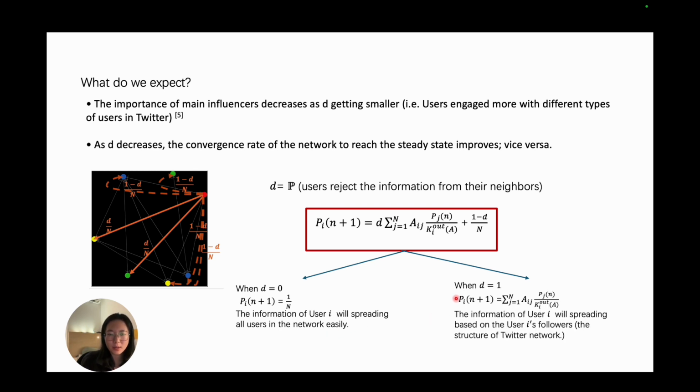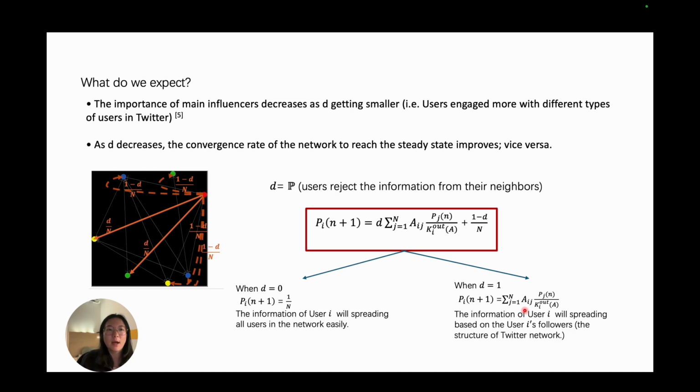And if D is equal to 1, a very large value, the equation becomes this one. This means the information spreading depends heavily on the network structure around user i. If user i is connected with its neighbors, the information spreads, and if they are not connected together, it is hard to spread information from the neighbors.